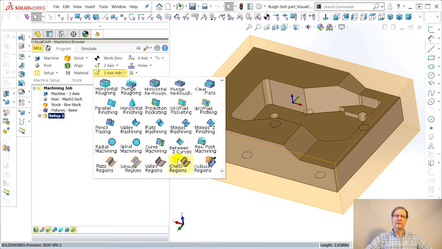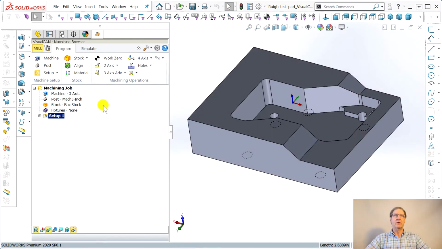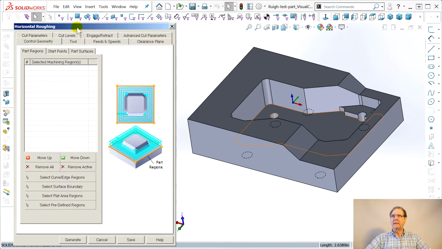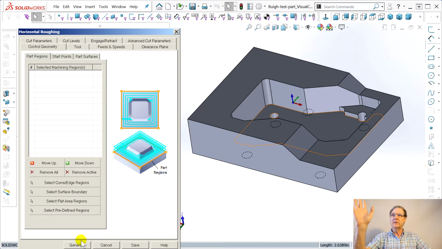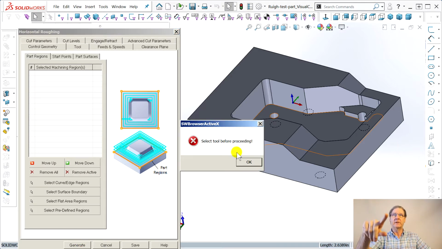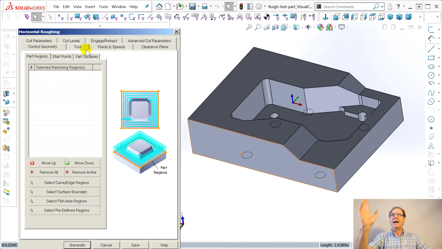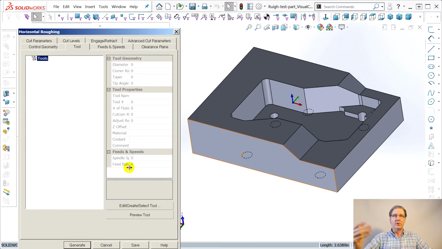I was playing around and said, well, okay, rather than doing everything separate, face it, perimeter, let's see what happens if I just say horizontal roughing. And it opens this dialog box. It wants you to select geometry, and when you select that, it lets you go pick things. Let's not do anything. Let's just say generate. Now first it says, oh, you got to have a tool. This is another thing. I was surprised there weren't any standard tools in here. There's no tools. Maybe because this is the demo program, right?